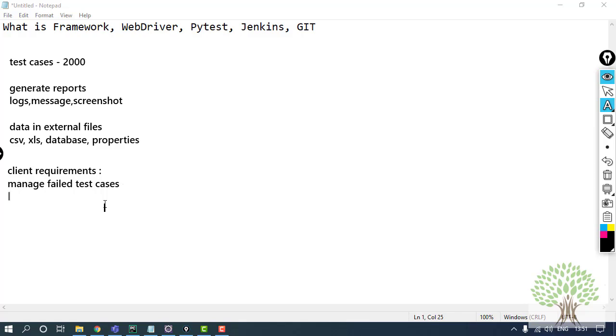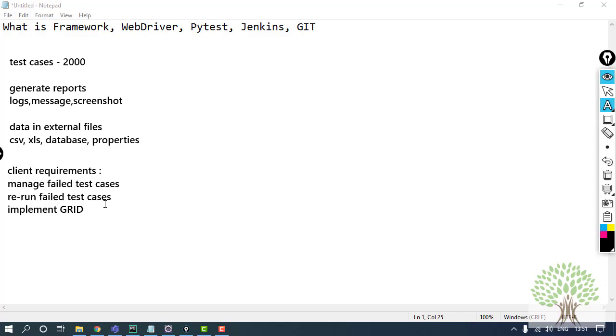Fine. So I should be able to manage those test cases exceptionally. And if it comes that I should run only the failed test cases, then my code should be able to adapt to this change.